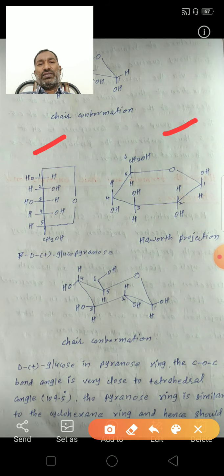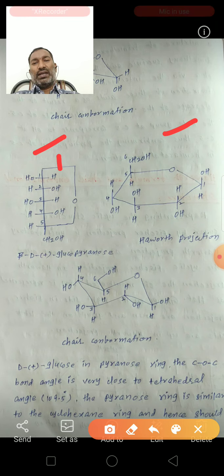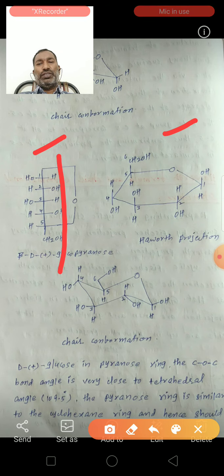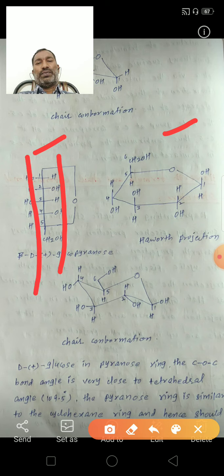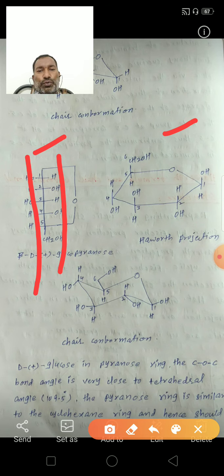See here, first carbon H is down, OH is up. In the second carbon OH is down, H is up. In third carbon H is down, OH is up. In fourth carbon OH is down, H is up. Right side groups are in down position and the left side groups are in up position. And the fifth carbon hydrogen, CH2OH. This is the Haworth projection.